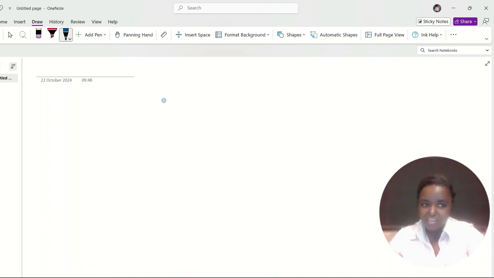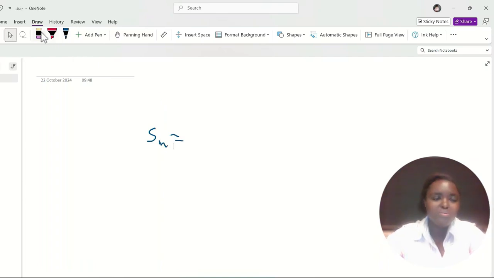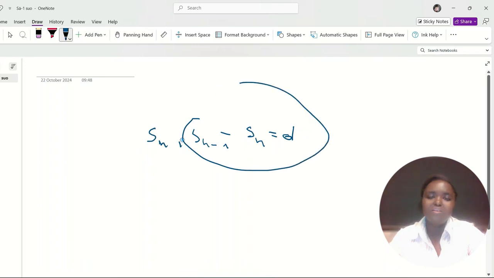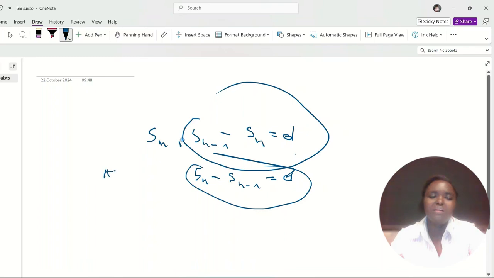For this arithmetic sequence, we have a sequence Sn with Sn minus 1 minus Sn equal to D. One may write it this way, or we may even write Sn minus 1 equal to D. Once you get an expression written like this, you have an arithmetic sequence.